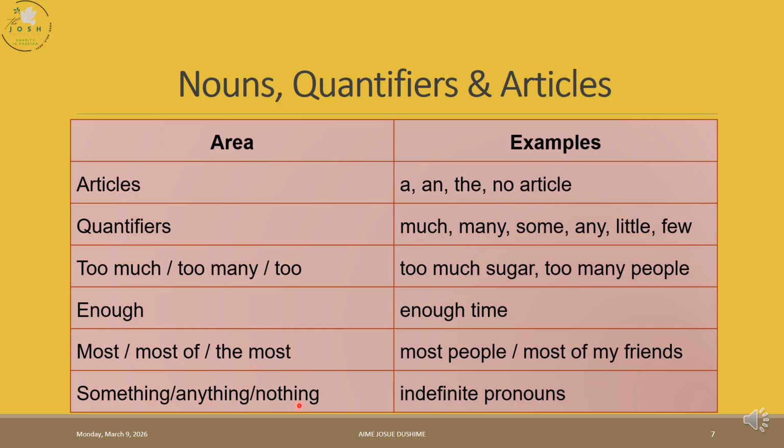Something, anything, nothing. They're called indefinite pronouns. They talk about things without specifically aiming at and highlighting the real thing being said. We remember we use some in positive sentences. The same with something. It is used in positive sentences. Anything is used in negative sentences and in questions. Nothing can be used in positive sentences but with a negative meaning.